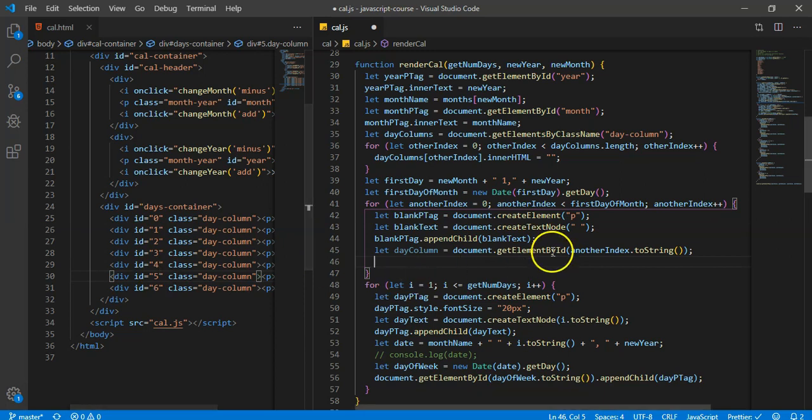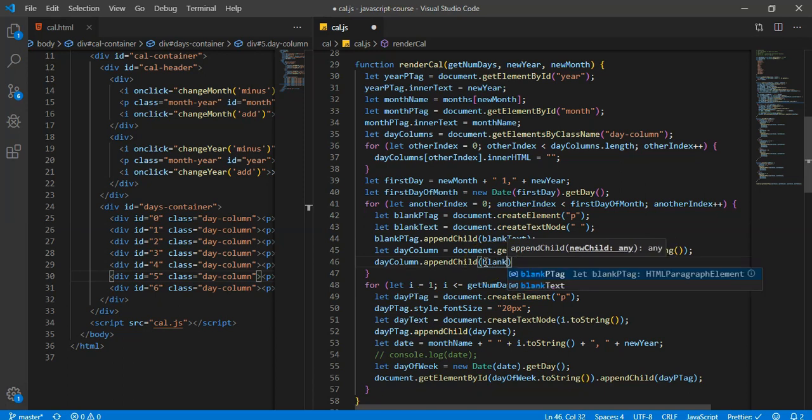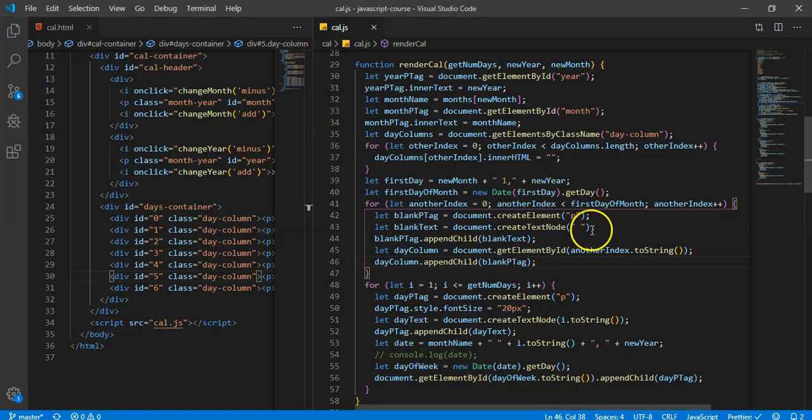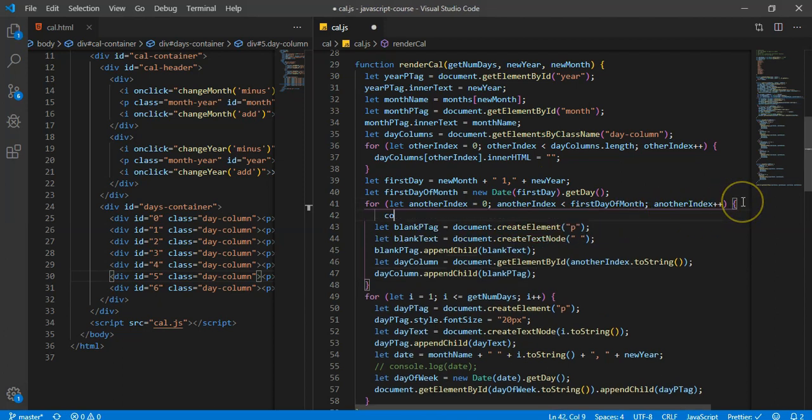So that's going to get the day column right here. And then we're going to say day column, not day columns. We've got to be careful, we have some naming collisions there. All right, that's fine. It should be okay. Day column dot appendChild, and we want to append onto this the blank p tag. So, yeah. All right, so let's check it. See if that worked. And it did not. Okay. Let's see why. So let's console.log another index.